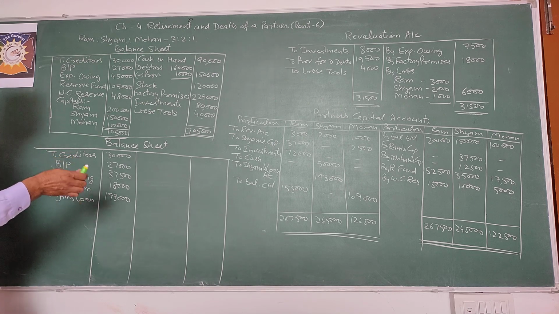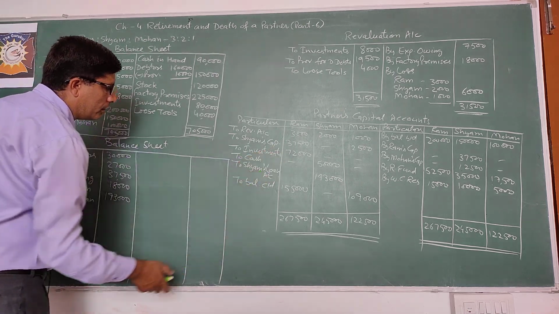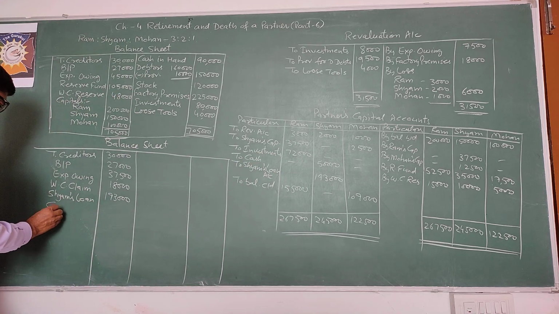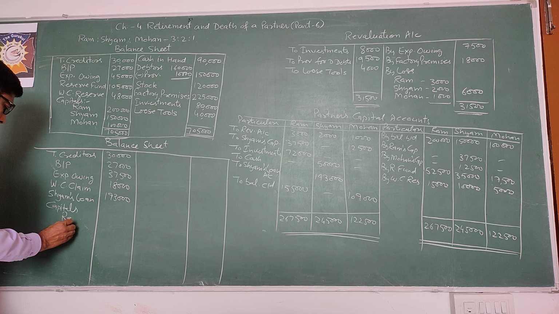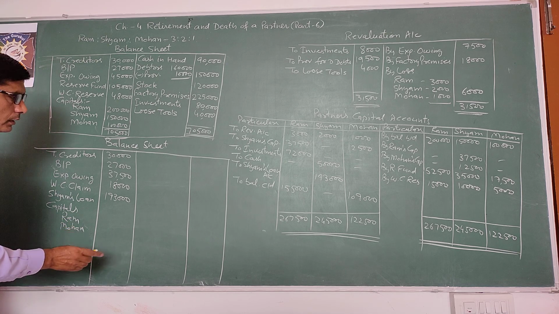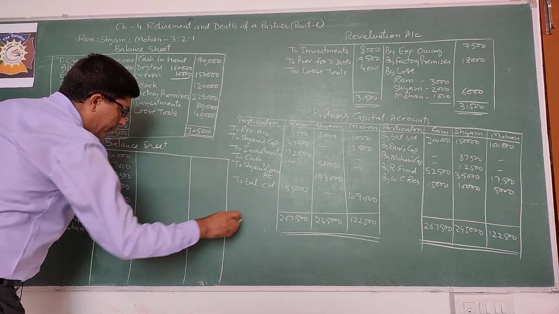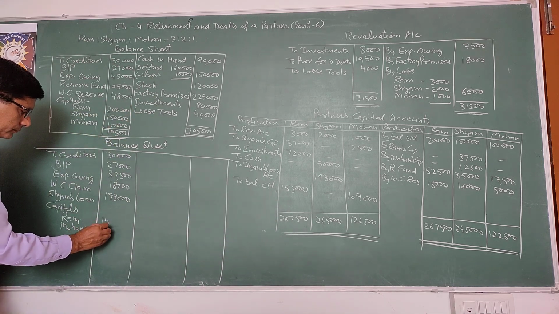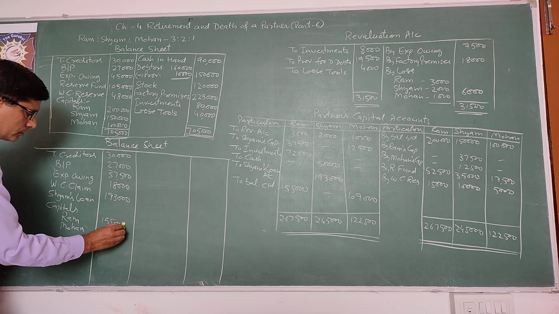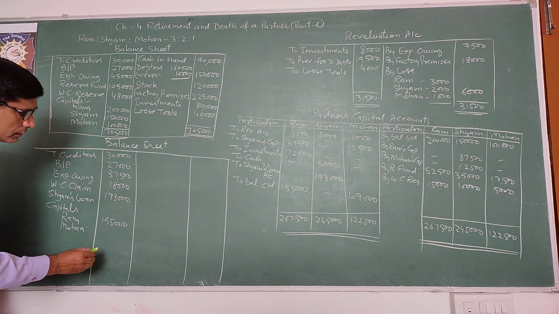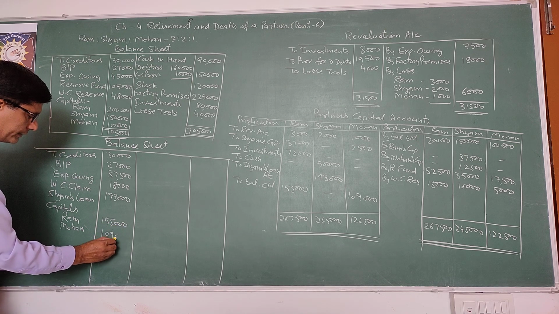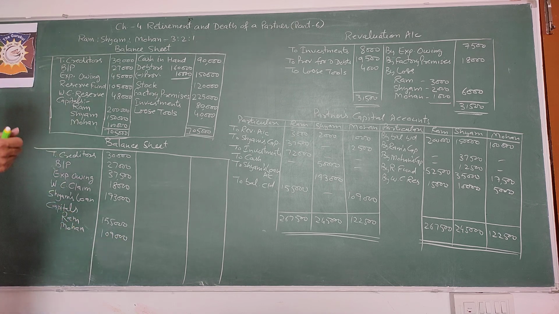And at last, closing balance of Ram and Mohan, capitals. Ram's capital is 1,55,000 and Mohan's capital is 1,09,000.